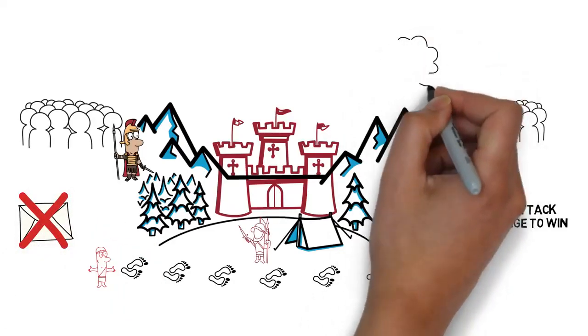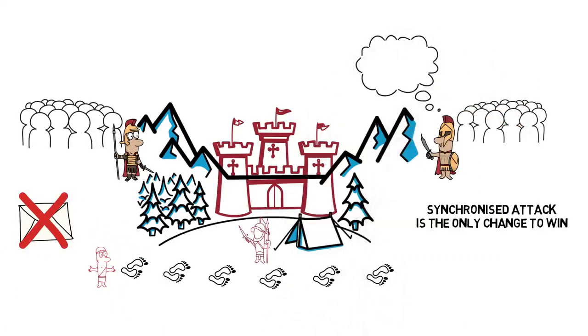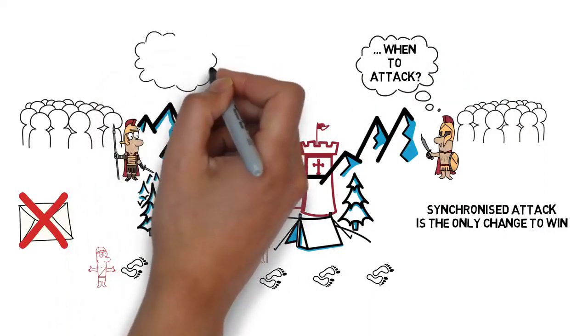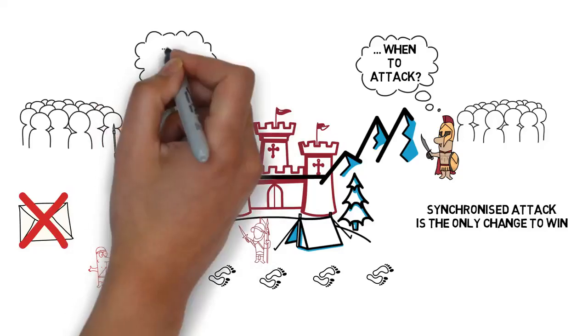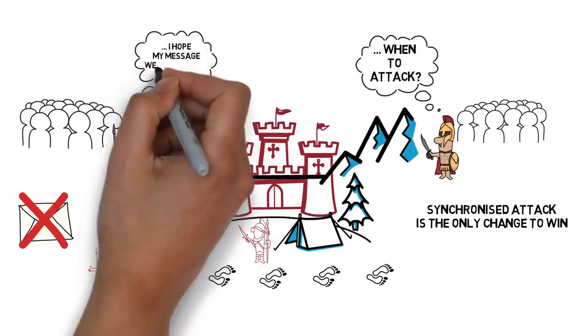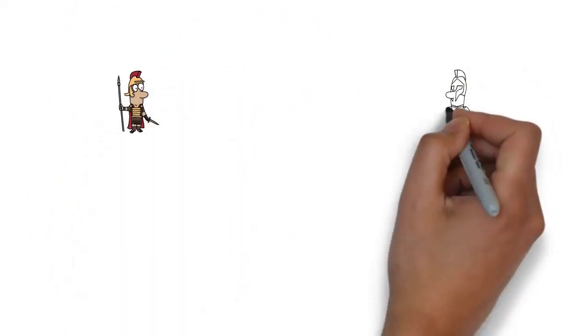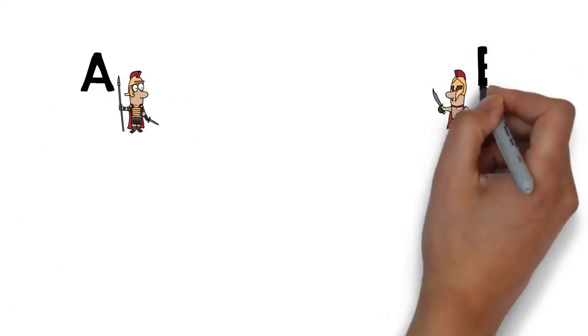Also, each general wants to know that the other general knows when to attack. Otherwise, a general wouldn't be sure if he's attacking alone, and as we know, attacking alone is rather pointless. Now let's go through a simple scenario. Let's call our generals A and B, and let's assume everything goes perfectly fine.